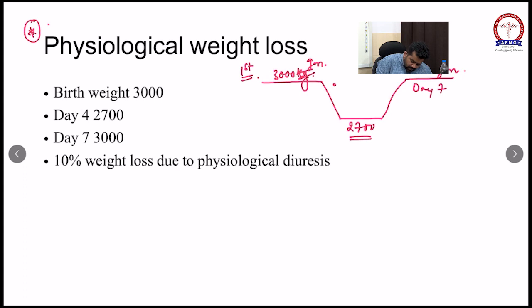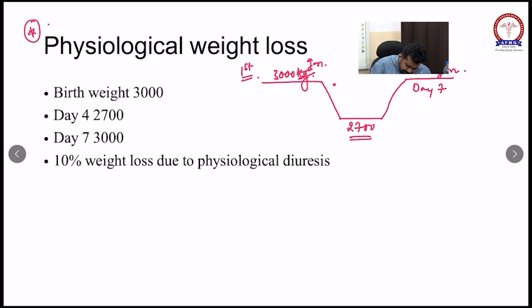So this is for the normal term child. Remember this MCQ point: physiological weight loss in a normal term child is 10% of the total body weight. This physiological weight loss will be regained by day 7 to 10. Around day 7 to 10, the child will regain this weight.